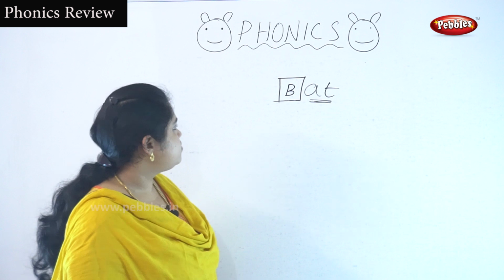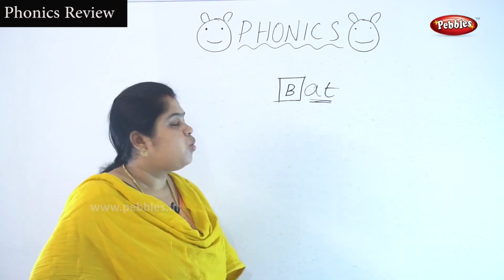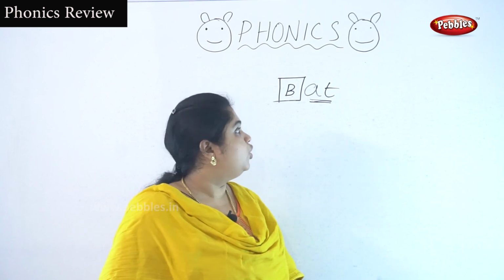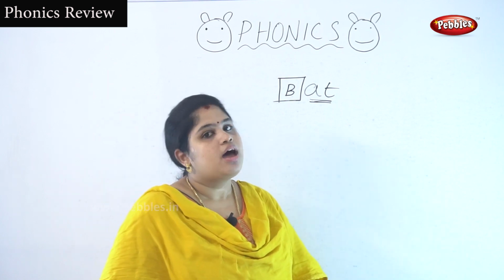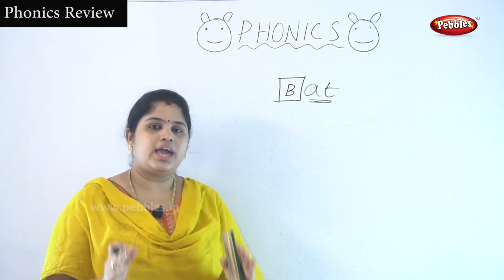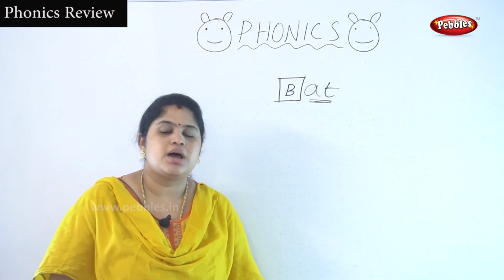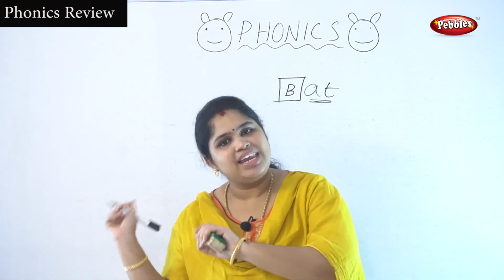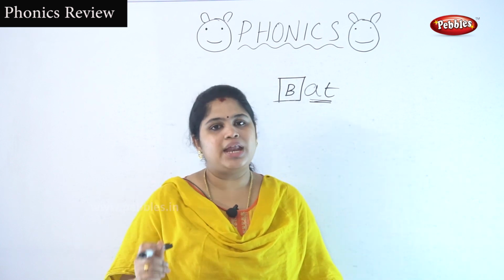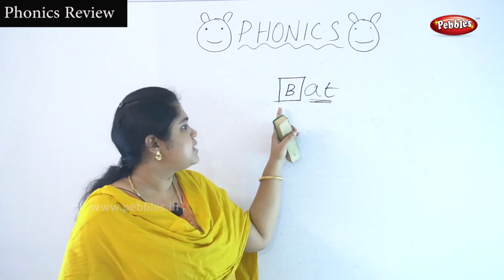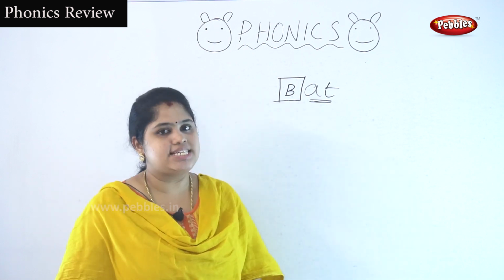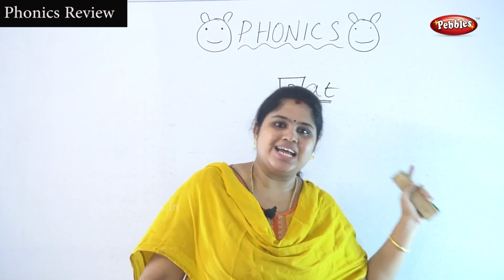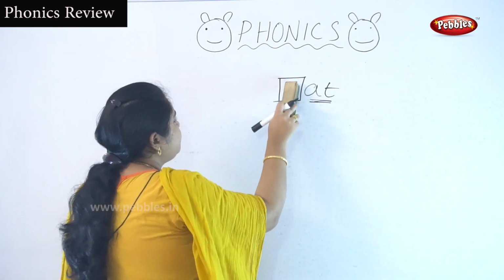Now in this box I am going to write the letter B. What is the sound of the letter B? B. Very good. What is the sound of AT? At. Just combine the letter B and AT. Bat. Very nice. With a bat you can hit the ball. This is B and the sound of AT is at. Bat. Okay.